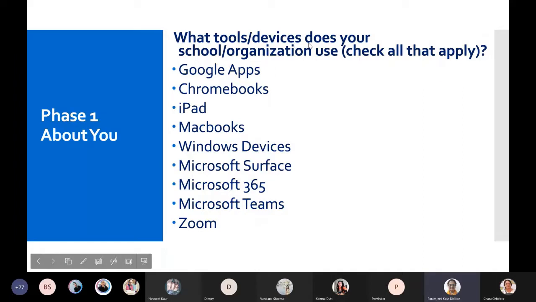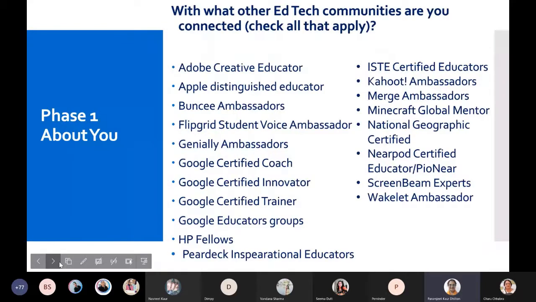What tools, devices does your school organization use? Check all that apply. So here also it is the same, so it's Google Apps and Chromebooks, iPad, MacBooks. So what do we use in this? We use Windows devices. And then we use Microsoft 365, we use Microsoft Teams. These are the 3 things we use, and Google Apps is another thing. Am I right when I say 4 things are there? If we could check all this, and in the presentation we put the tick so that it becomes a real help to our teachers. We need to help. Charu, you need to look into this, please, and share with the coordinators who are there, under whose guidance we have decided to fill up. We made groups as such.